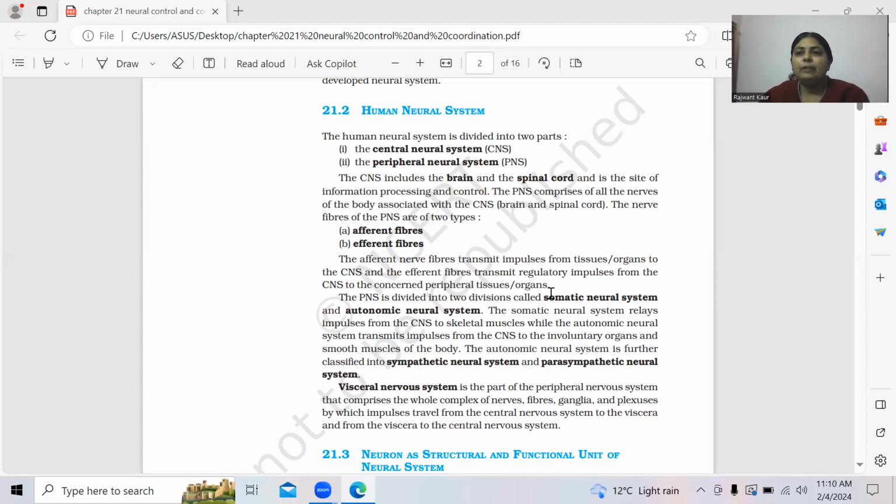So children, the peripheral nervous system is further divided into two types. It may be the somatic neural system and it may be the autonomic neural system. बेटा, somatic neural system जो होता है, it relays impulses from the central nervous system. Central nervous system से impulses लेके जाता है and skeletal muscles के पास पहुंचाता है. आपको मालूम है, your skeletal muscles are your voluntary muscles. ठीक है, they can move according to your will.